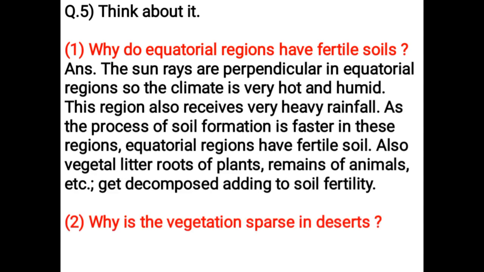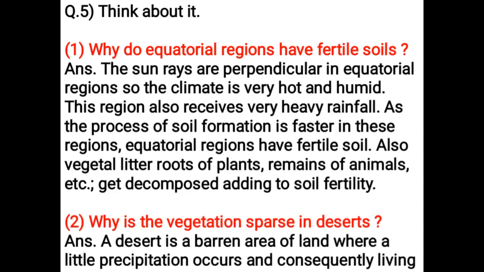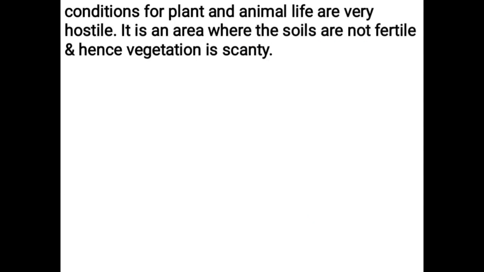Why is the vegetation sparse in deserts? A desert is a barren area of land where little precipitation occurs and consequently living conditions for plant and animal life are very hostile. It is an area where the soils are not fertile and hence vegetation is scanty.